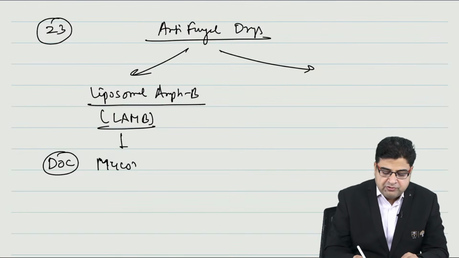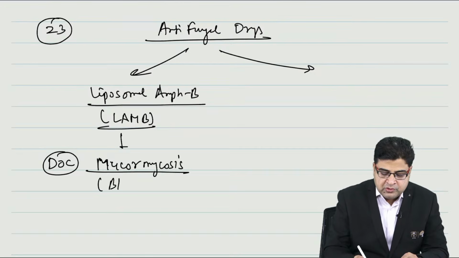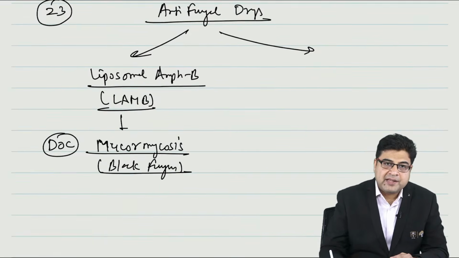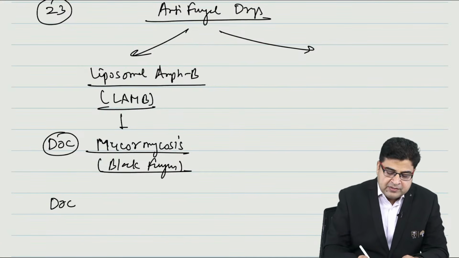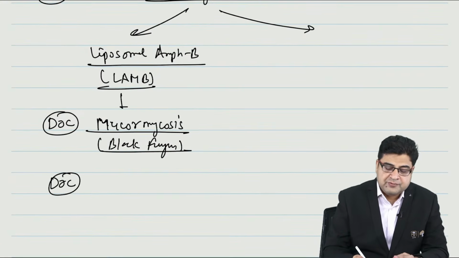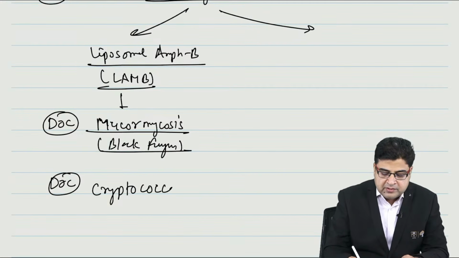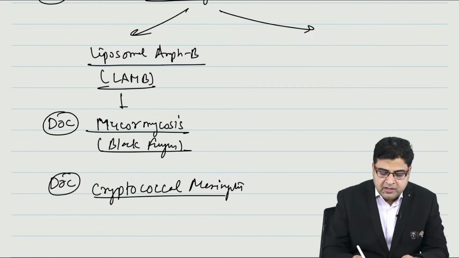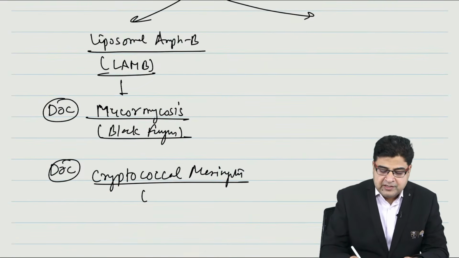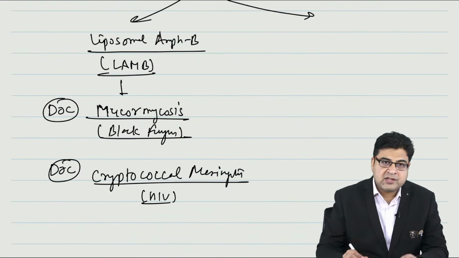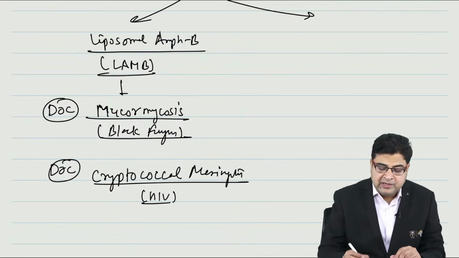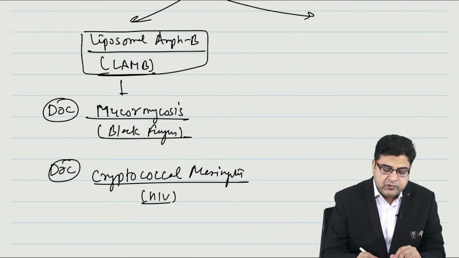This medicine is the drug of choice for mucormycosis, which is also known as black fungus. This medicine is also considered the drug of choice for cryptococcal meningitis. In your December exam, cryptococcal meningitis, which is seen in HIV patients, was asked: what is the best medicine for cryptococcal meningitis? Liposomal amphotericin B.